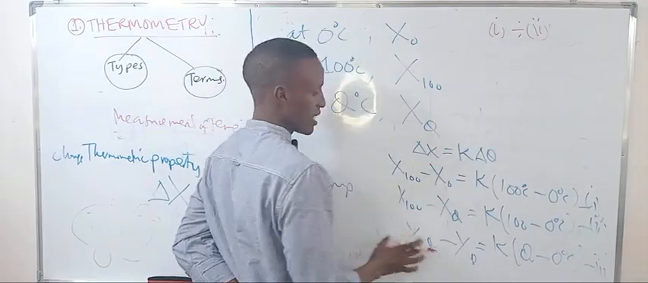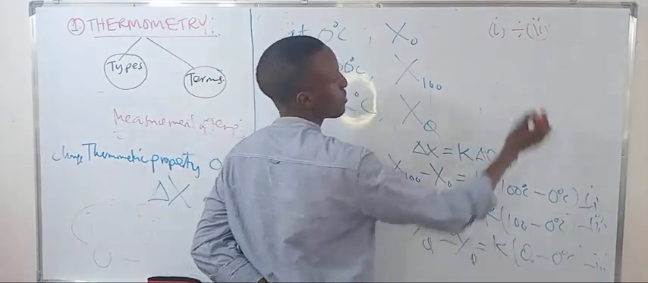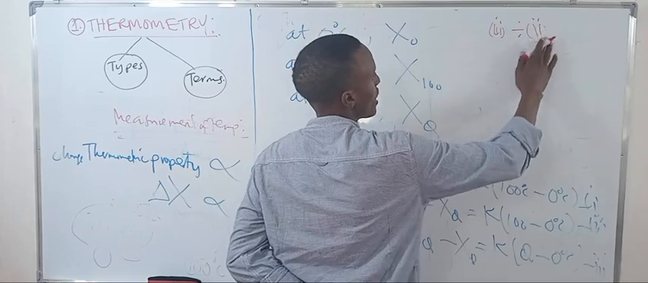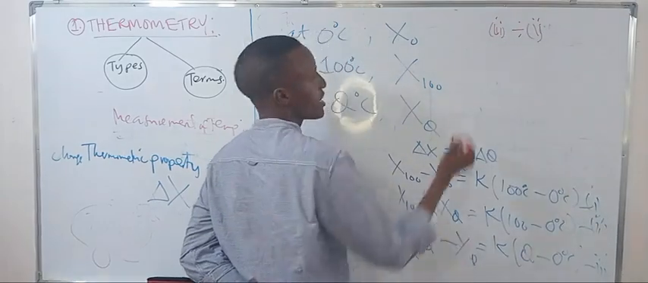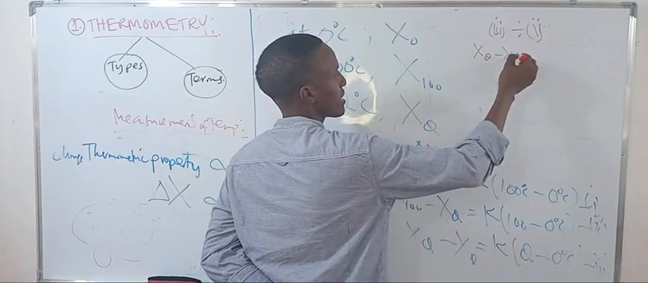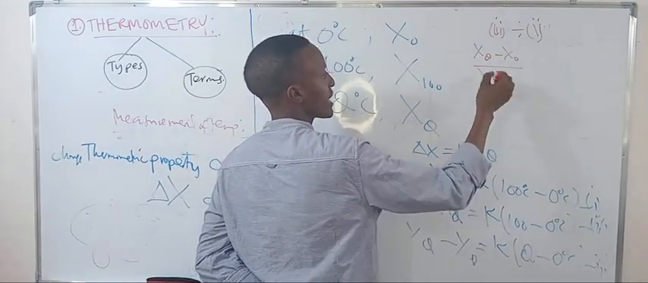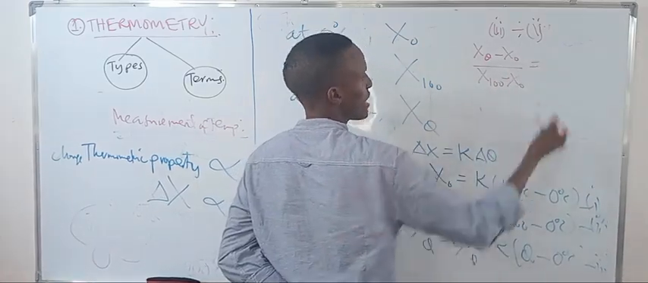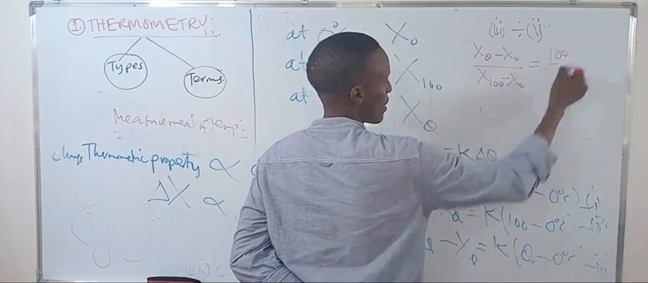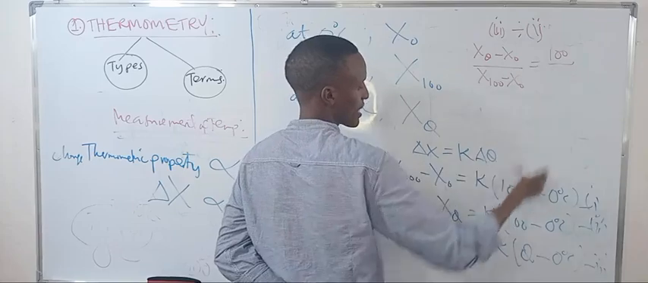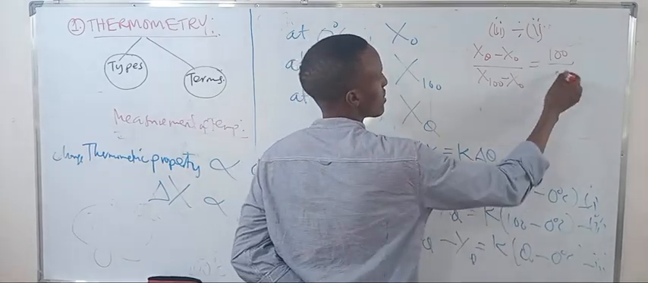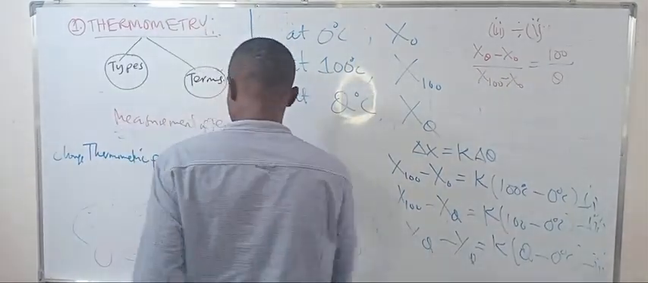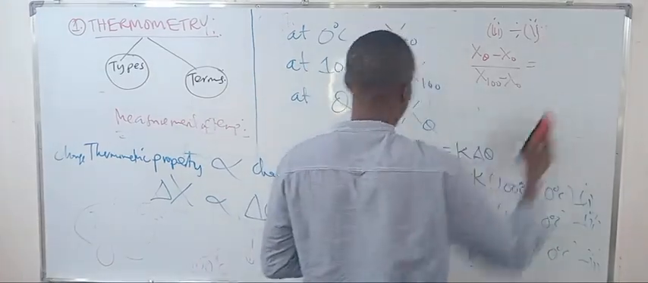What am I going to get? I just divide equation 3 by equation 1. So what am I going to get? I just get x at theta minus x at 0 over x at 100 minus x at 0. It's just equal to theta over 100, meaning k and k cancel, so we just have theta.